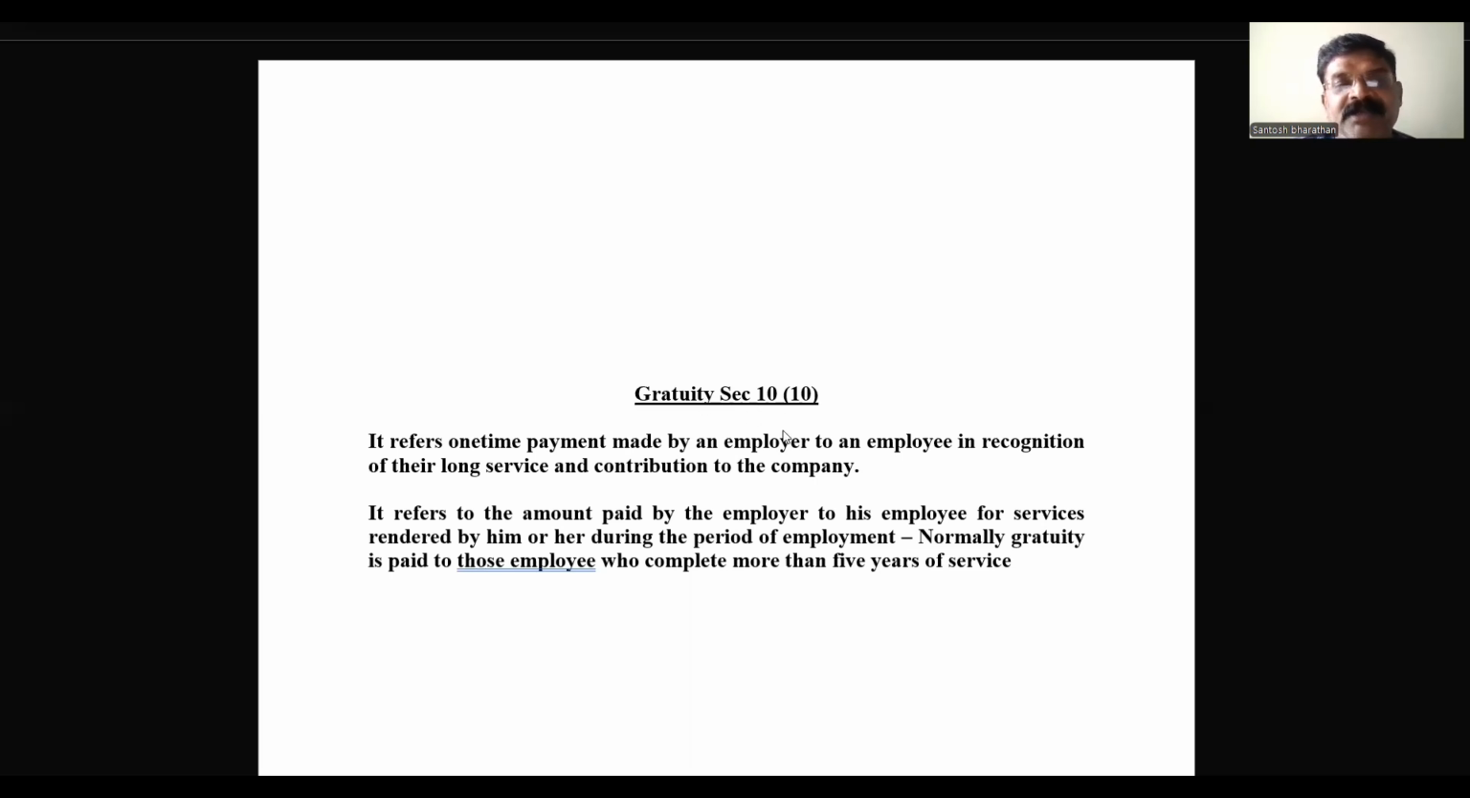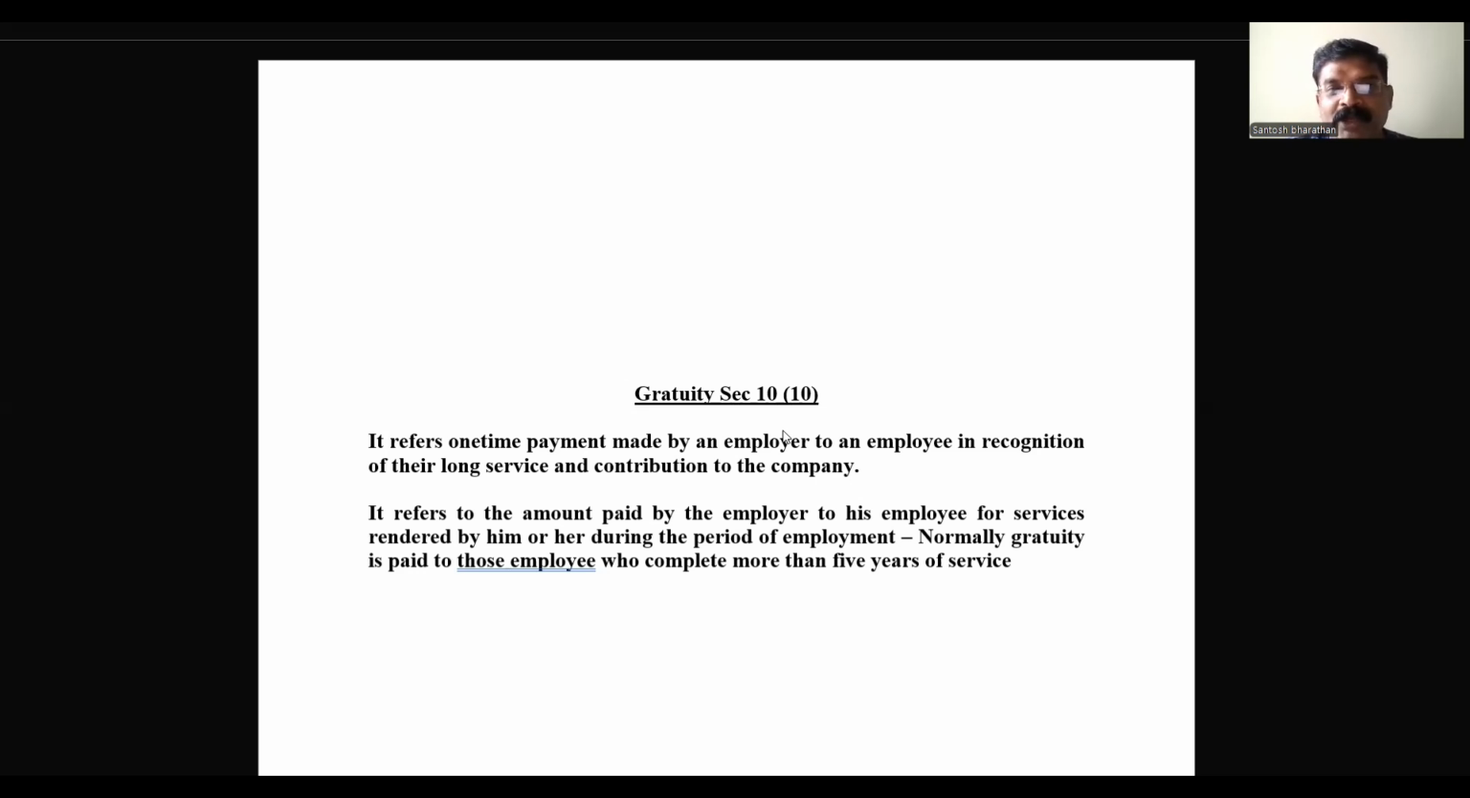In very simple words, gratuity means any lump sum payment or compensation received by an employee from his employer for the service rendered, or worked, for a long period of time. That compensation, a lump sum amount paid at the end of the period, at the time of retirement, we can say, is termed as a gratuity under Section 10, subsection 10.